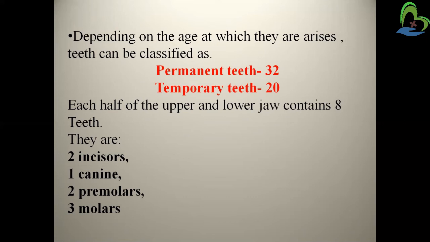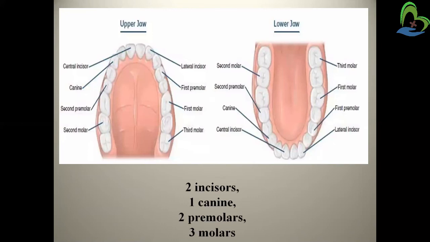Each half of the upper and lower jaw contains 8 teeth: 2 incisors, 1 canine, 2 premolars and 3 molars. Here you can see in the picture the incisor, then the canine, then premolar and molar, and the same here on both parts, right? This is the upper jaw picture and this is the lower jaw picture.